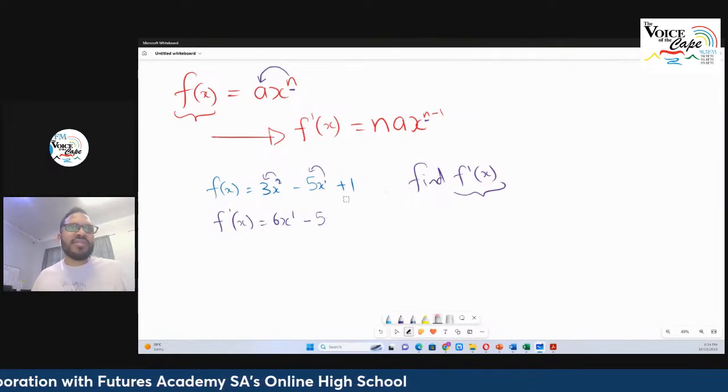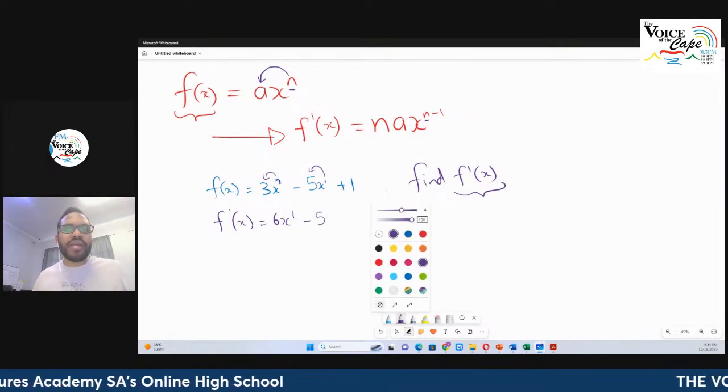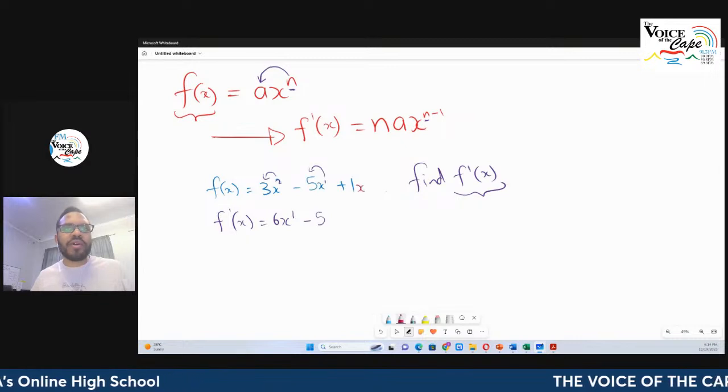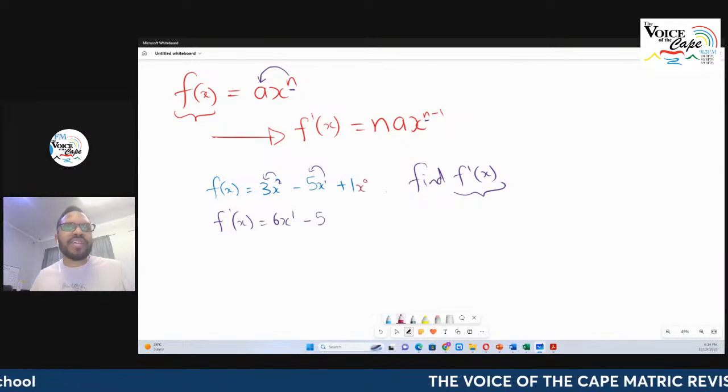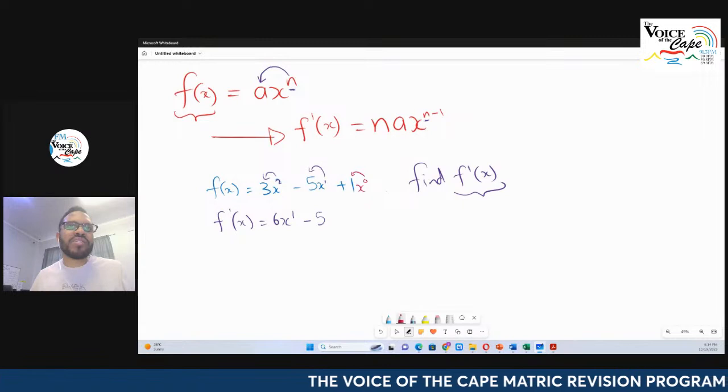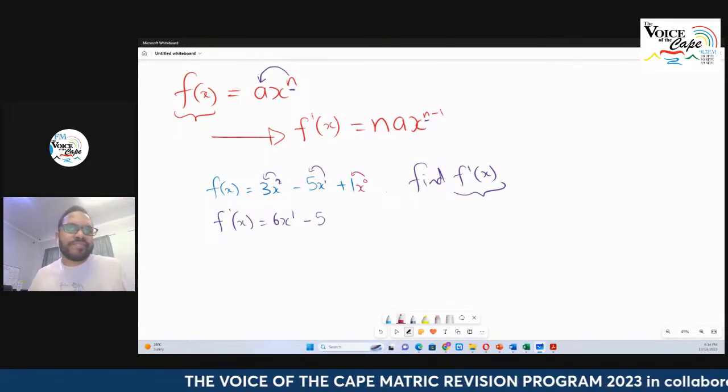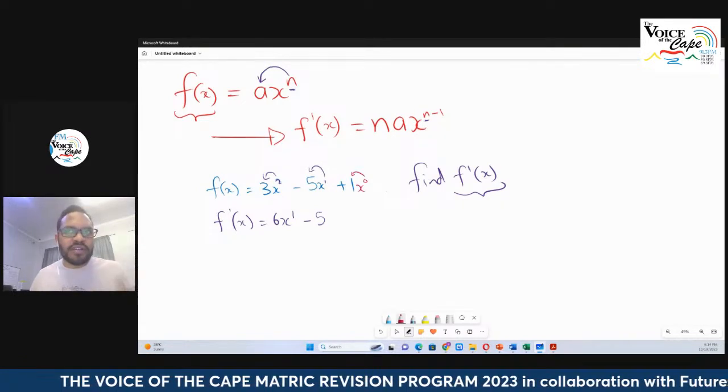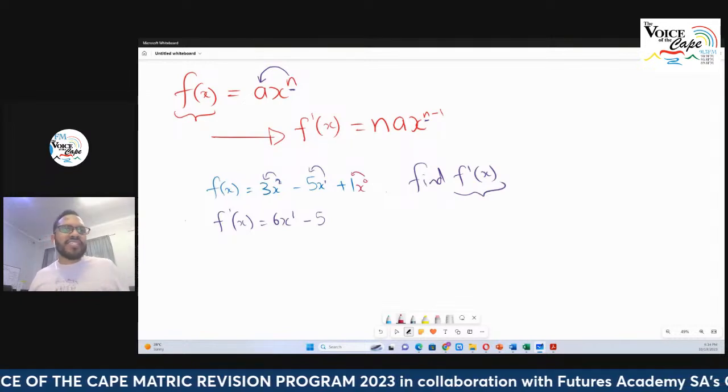And the constant term just falls away. And why does it fall away? I mean, we don't really want to drag that part out, but this has an invisible x to the power of 0. And 0 times 1 is just 0. And 0 times whatever is going to be over there is still going to be 0. Okay, so that's the answer over there.